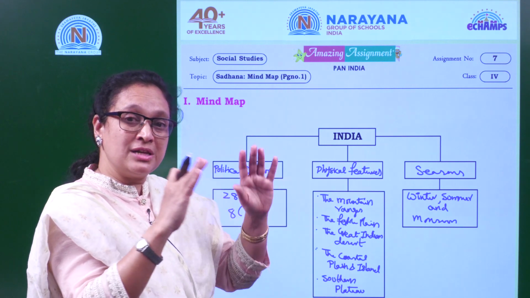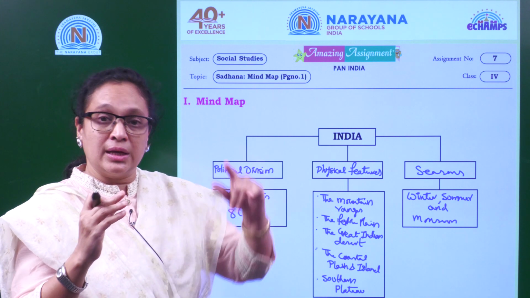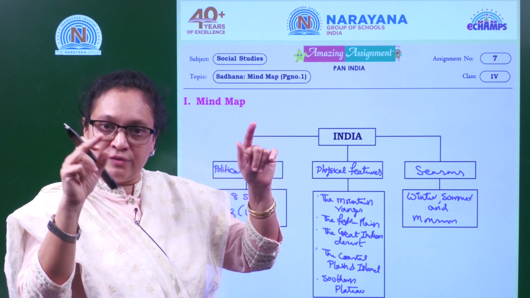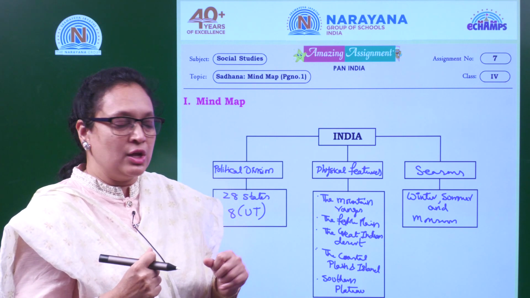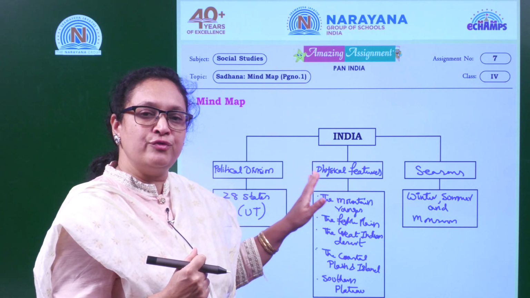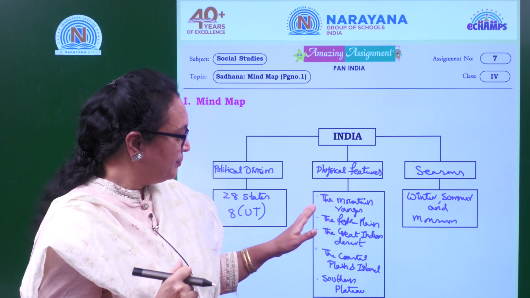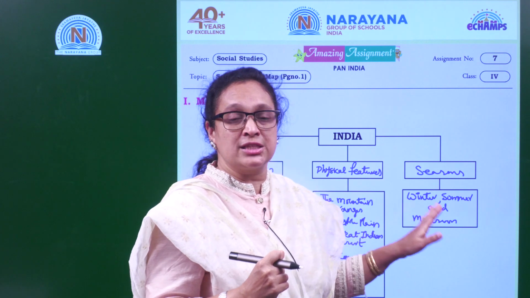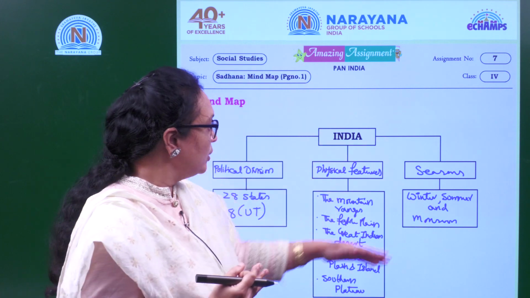Plateau regions are always blessed with lots of mineral deposits. Coming to the plains, we have the northern plains, and you have the coastal plains also, right? So both are blessed with alluvial soil. All these physical divisions are very important for the functioning of a particular state or a country. Coming to the seasons, we experience 3 seasons: winter, summer as well as the monsoon. This is what you learn in this lesson.